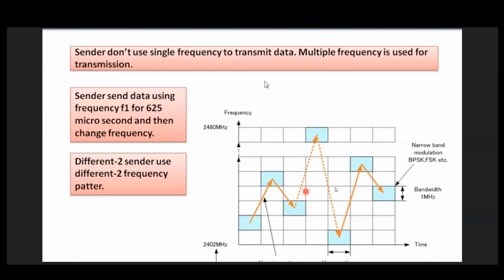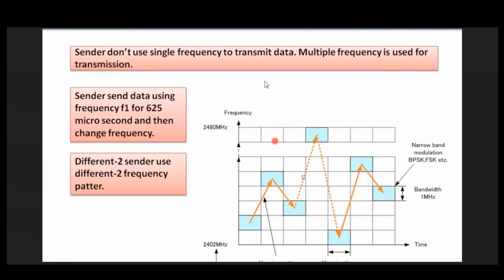At a single time we'll be using only 1 megahertz bandwidth. In 1 megahertz, it will support a speed of 1 Mbps without any encoding. Therefore, by default, your Wi-Fi will support 1 Mbps speed, right?